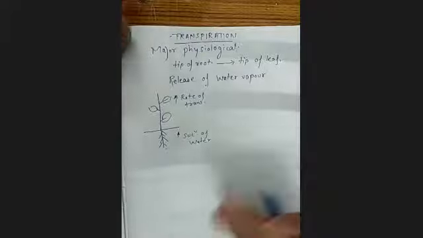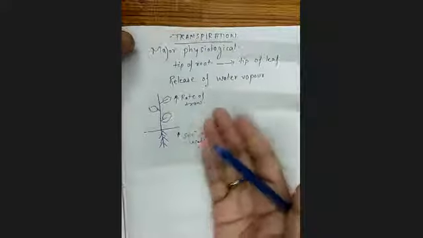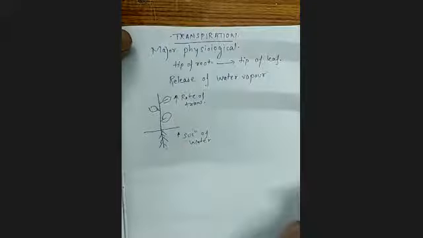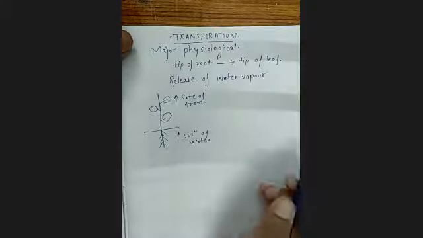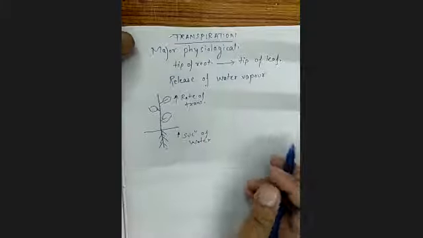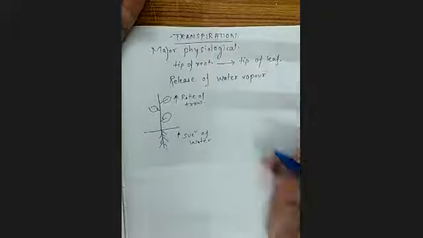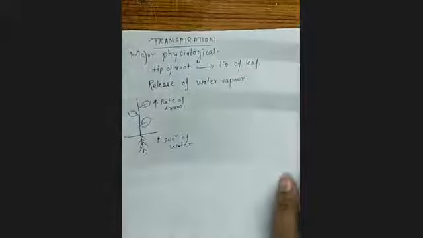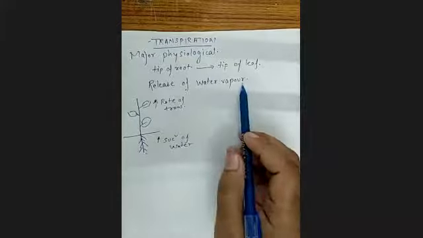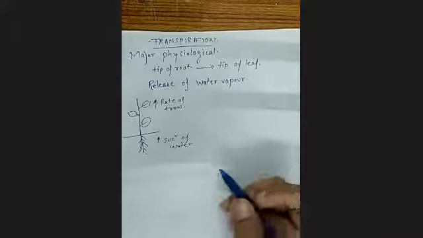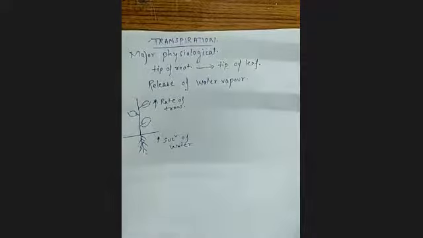That is how the plant also does. If the rate of transpiration increases, the rate of suction of water from below the ground will also increase. So basically, water is not directly lost by the plant into the environment. It should be in the form of vapor. Vaporization process occurs.